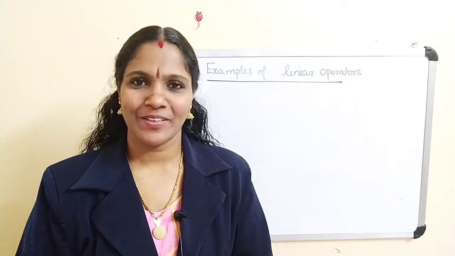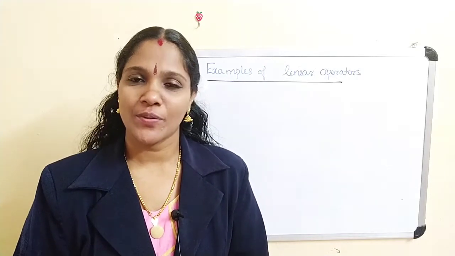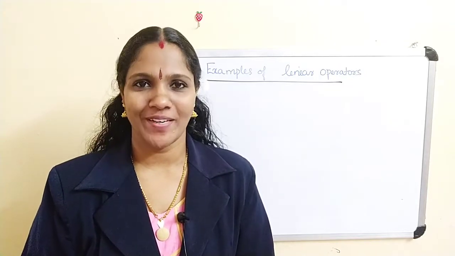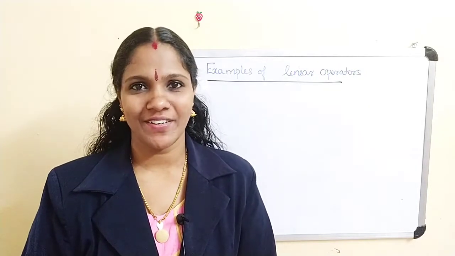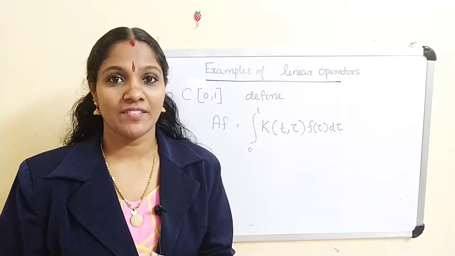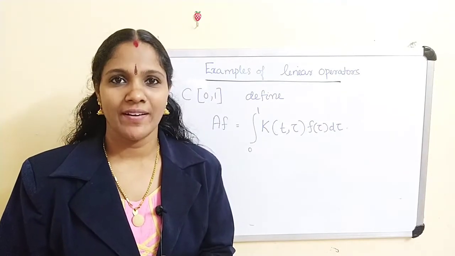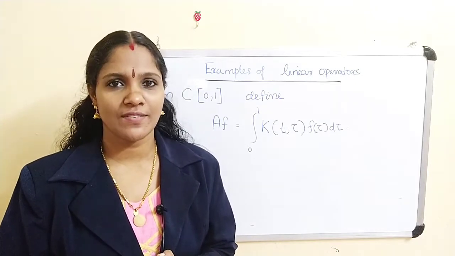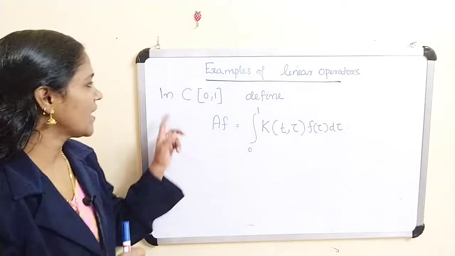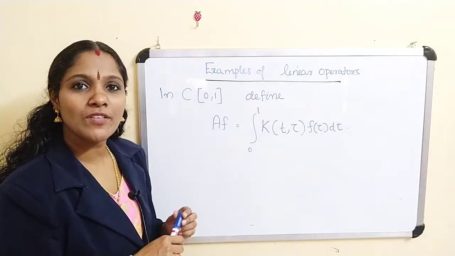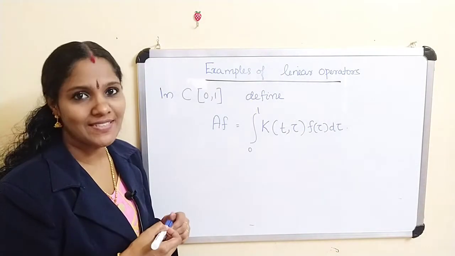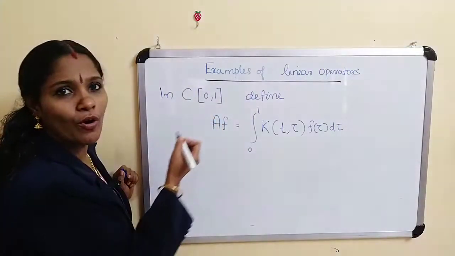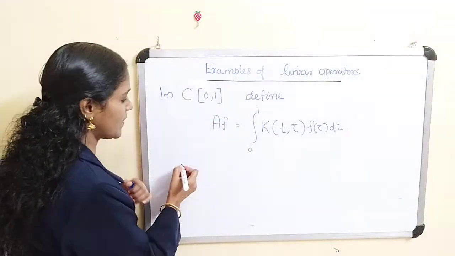Hi, good morning. Today we are going to discuss some examples of linear operators, bounded linear operators. Now the first one is on C[0,1]. C[0,1] means the space of all continuous functions on [0,1]. In C[0,1], what about the elements? They are functions. And what about the norm on C[0,1]? Norm on C[0,1] is